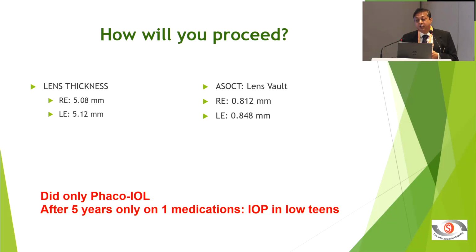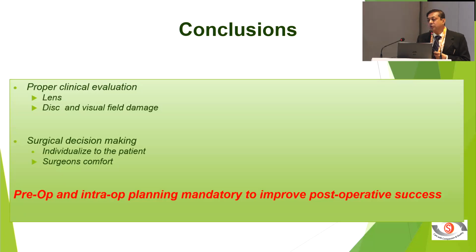She was on 4 medications, and after 5 years she's only on 1 medication. That's why in PAC and early PACG, if the lens vault is very high, you can consider only cataract surgery and keep trab for later on, if at all required. So the conclusion, the first part: surgical decision making is individualized. You cannot have an umbrella approach of this patient, this surgery; an individualized approach is what is required.